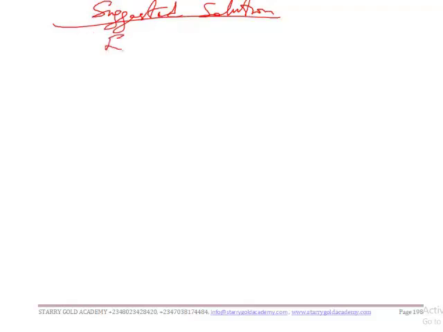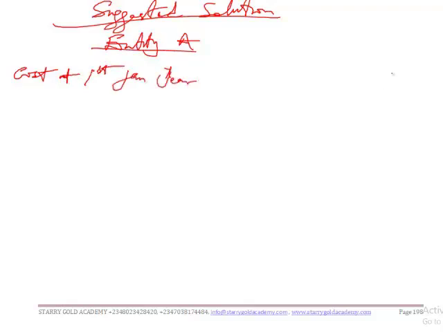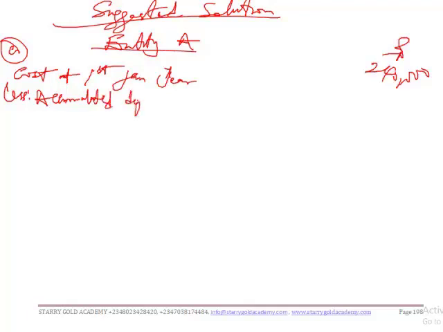Now first, the name of the entity is not given, so let's just use entity A. Then we have our cost at 1st January year 1, which is 240,000, less accumulated depreciation to date, 31st December year 2.